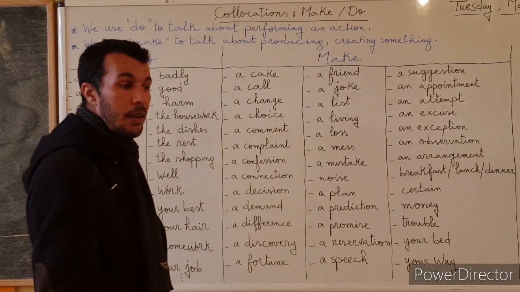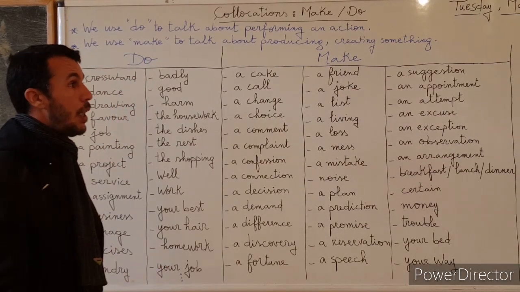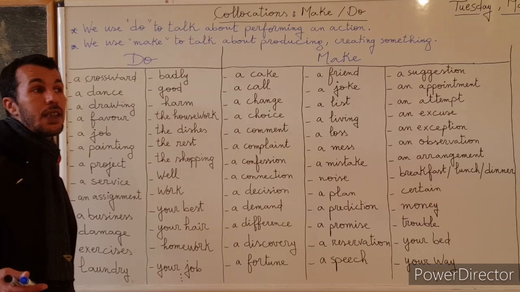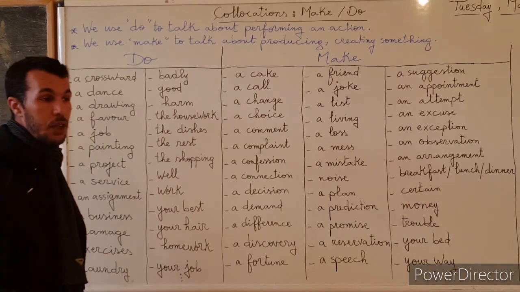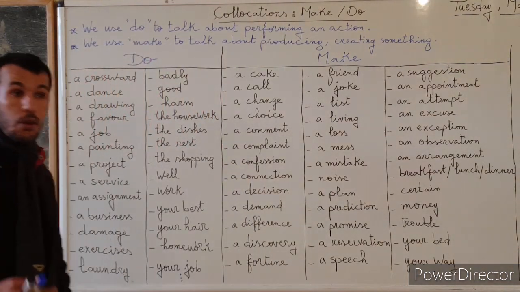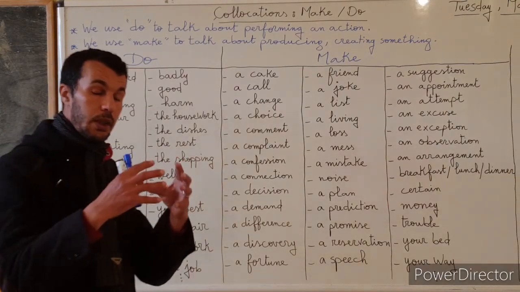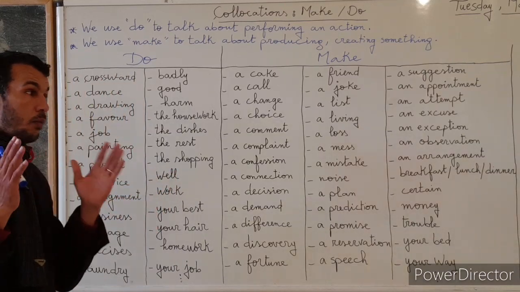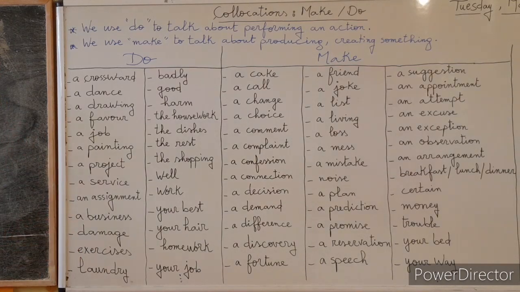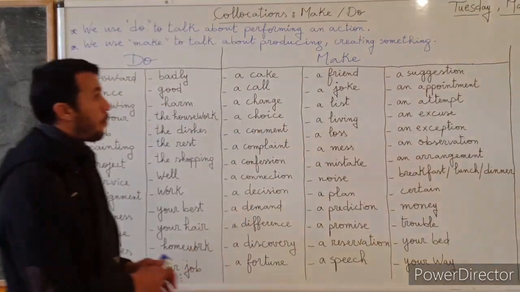We've already seen collocations in many units in your program. It's like saying, for example, school uniform, school subjects, educational system, sustainable development, brain drain, brain gain, rural areas or urban areas, etc. These compound words, or words that go together to form one expression, are what we call collocations. But today we are going to see collocations with the verbs make and do.